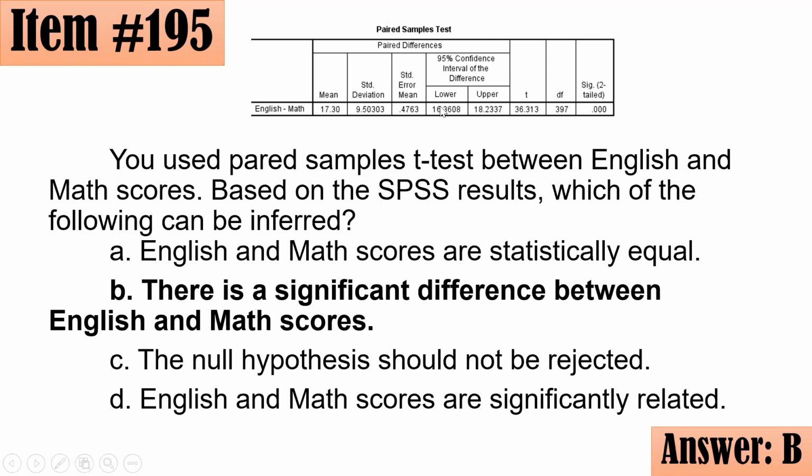Kasi ganito po yan eh. If the sig two-tailed or the p-value here is less than your alpha, significant po yan. Pero if the value that you get here is greater than your alpha, hindi po significant yung results. Pero hindi ko po nilagay kung ano yung alpha natin. So sige po, bonus na lang po sa atin yung item 195.